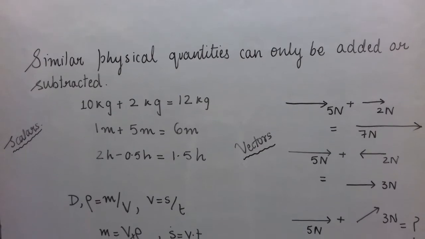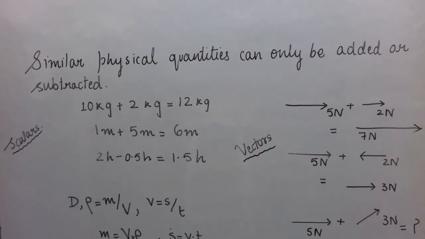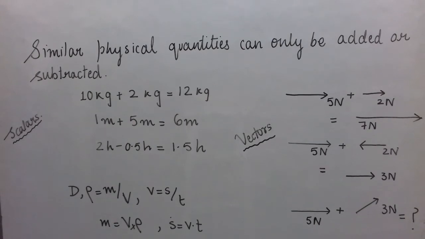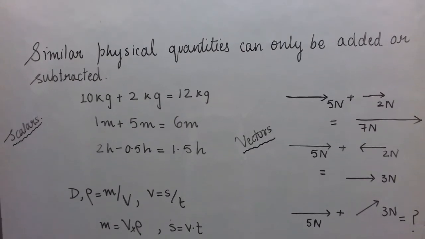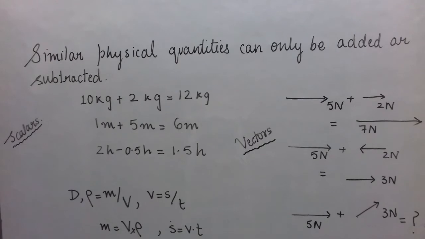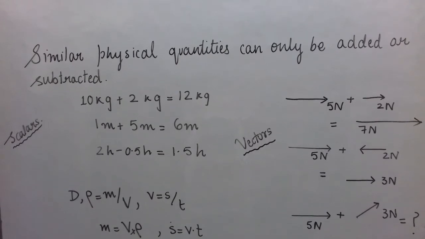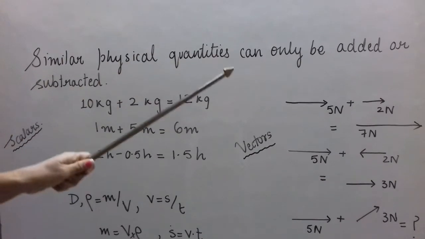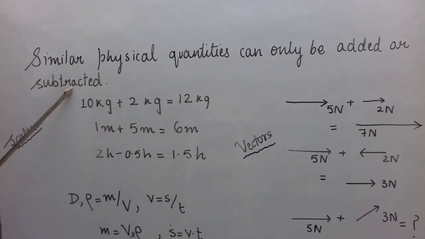You can divide any two real numbers, you can multiply any two real numbers, you know how you can add or subtract them. Okay, so you know this is simple algebra. When we talk about physical quantities, you should know that similar physical quantities can only be added or subtracted.